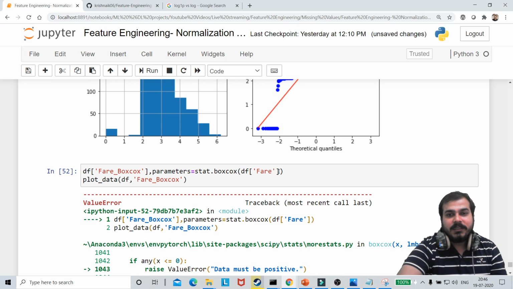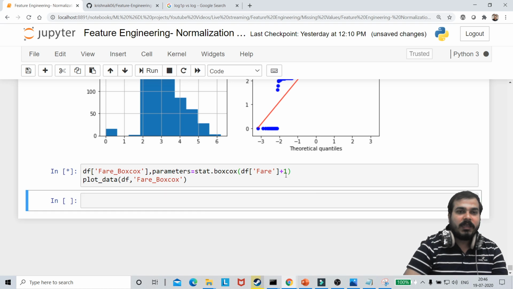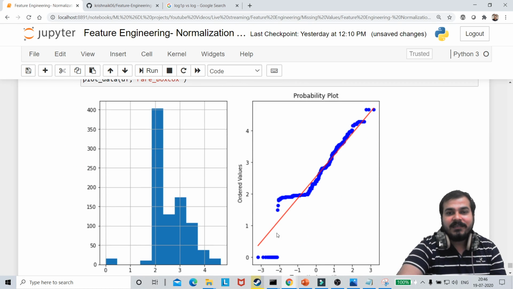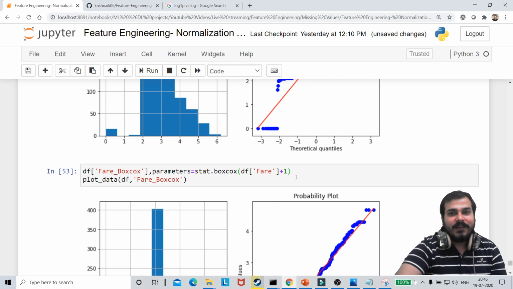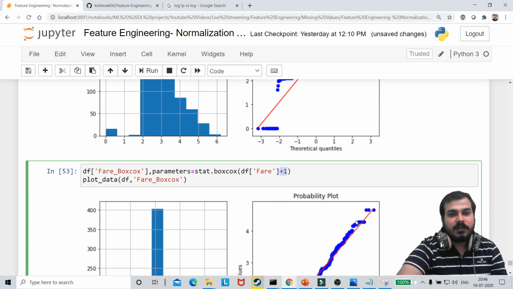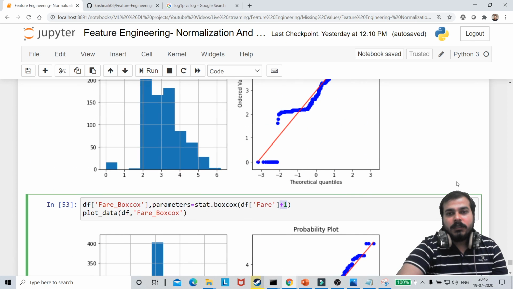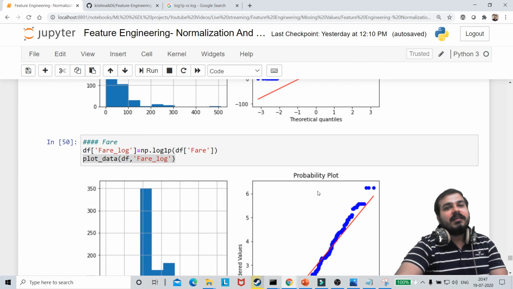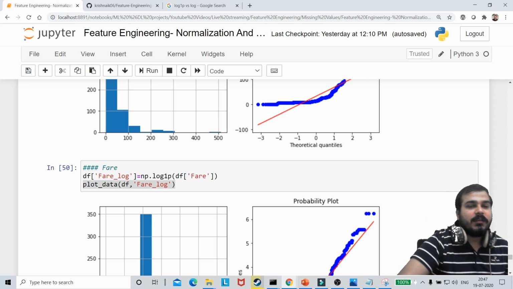Okay, now for this also I will be using +1. Okay, guys, now here you can see that this is also an amazing transformation that we have actually done. Whenever you get that kind of error, just do +1 over here so that you will be able to do a box-cox transformation, because probably we are getting a negative value. Just try with respect to all the others, like logarithmic, which I have tried, and reciprocal.